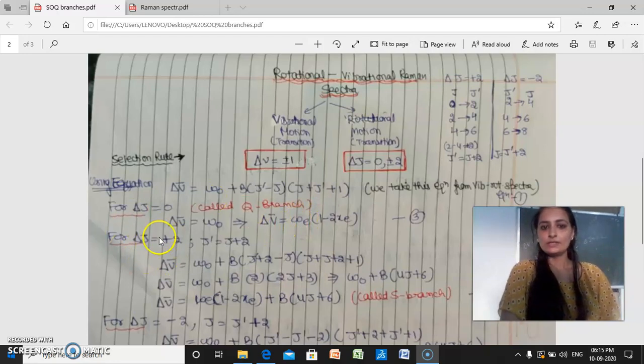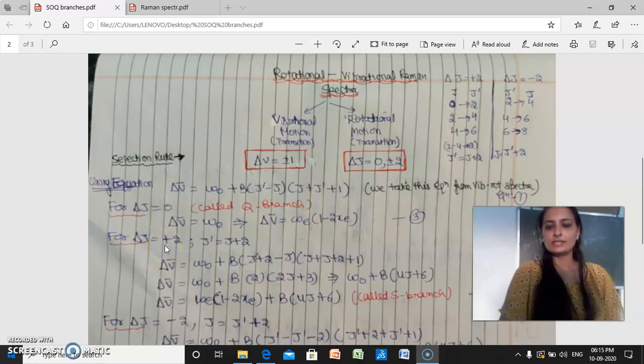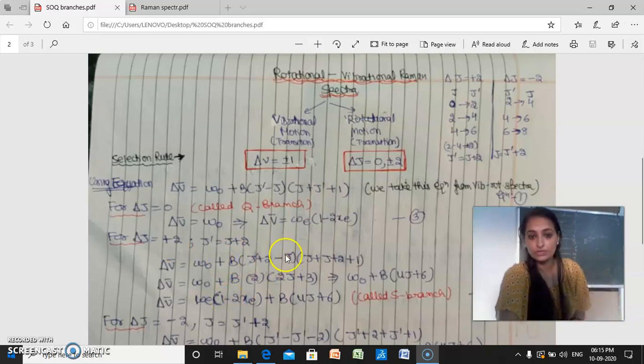Now if delta J value is plus 2, just put that value in this equation. Putting J dash equal to J plus 2 here, and solving this equation, I get delta V bar equal to omega E times (1 minus 2 Xe) plus B times (4J plus 6).